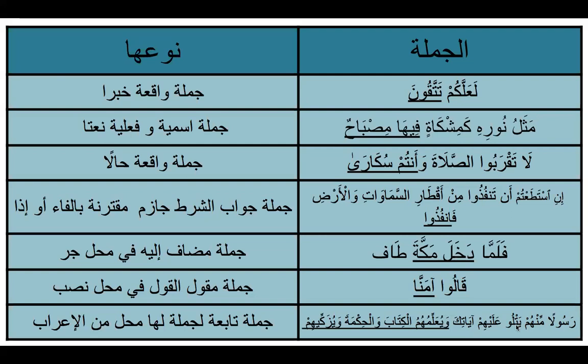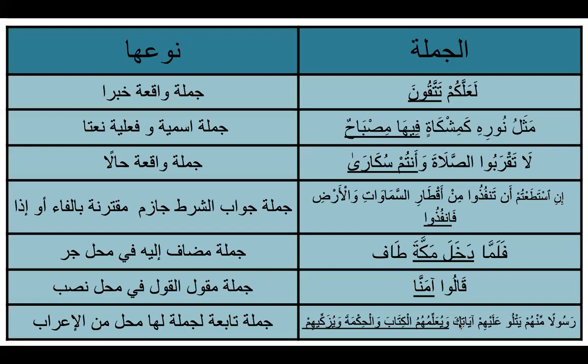So the status of the sentence, since it's a sifa for Rasulan, is going to be fi mahalli nasbin. Now you have another sentence that is connected to yatlu alayhim ayatik through waw. Yu'allimuhumul kitaba wal hikmah. The status of yu'allimuhumul kitaba wal hikmah is going to be the same as yatlu alayhim ayatik, because they are connected through waw atf. And the same is going to be the case with wa yuzakkihim, because this is also connected through waw atf. It's also going to have the same status. So all these three sentences are going to be fi mahalli nasbin.